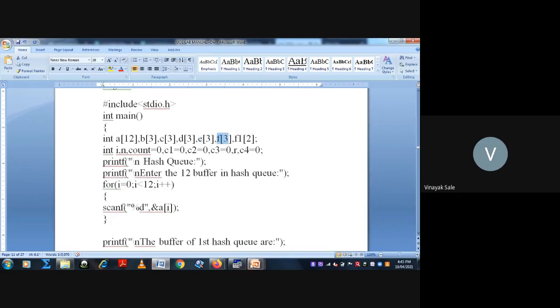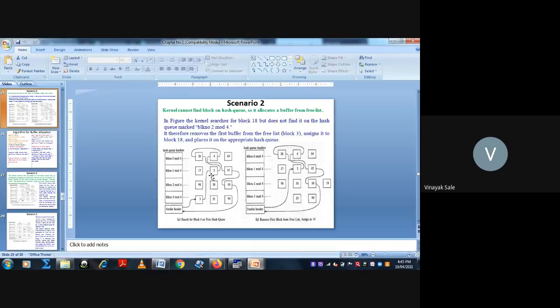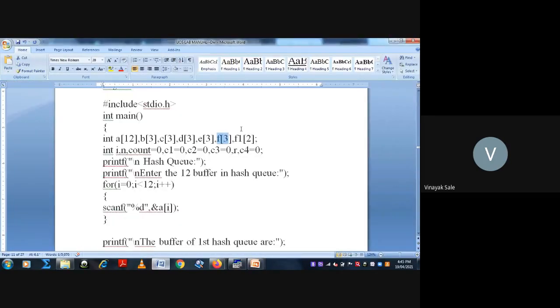In our algorithm, or in this figure, we have taken 6 free buffers. This is first, second, third, fourth, fifth, and sixth. 6 buffers are free. In our program, we have taken only 3 buffers as free. We can change this size of the free list, we can take 6, 7, and so on.